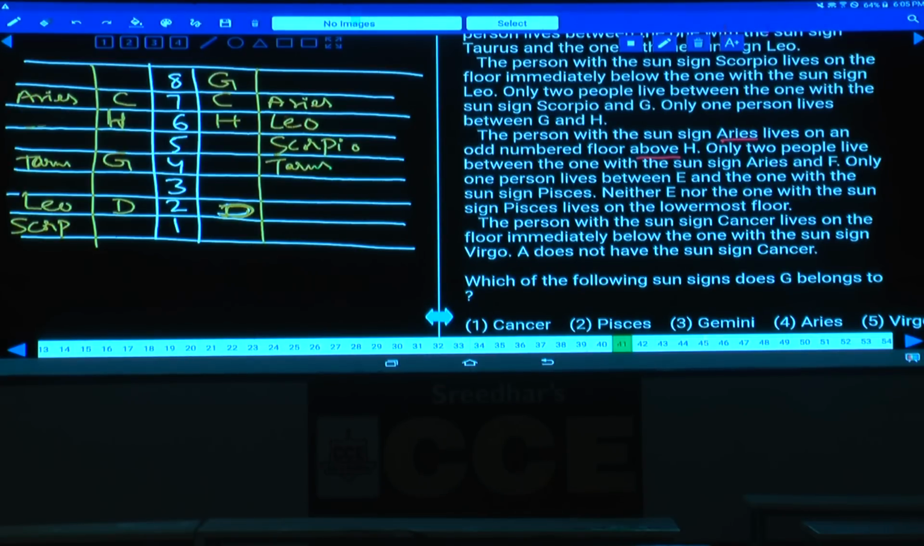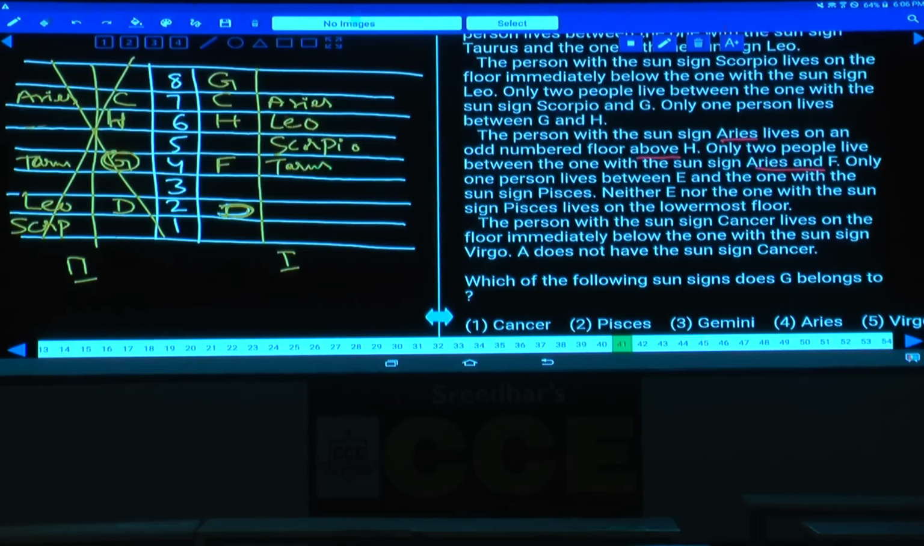Done? Next one. Only 2 people live between Aries and F. Between Aries and F there must be exactly 2 people, hence F must be on the 4th floor in case 1, and in case 2, Aries and F, now here there is no possibility at all, isn't it? Because on the 4th floor G is there, and F and G cannot be on the same floor, the second case is ruled out. Finally, we are left with only one case.